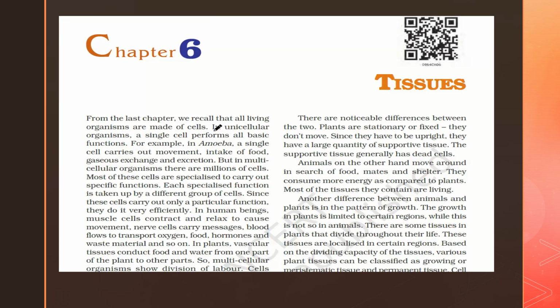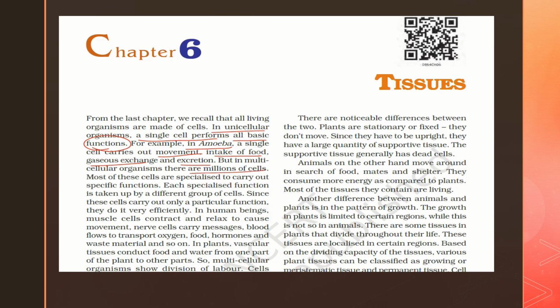Now, in unicellular organisms, a single cell performs all basic functions. So, for example, in amoeba, which is a single cell, it carries out movement, intake of food, gaseous exchange and excretion. But in multicellular organisms, there are millions of cells.